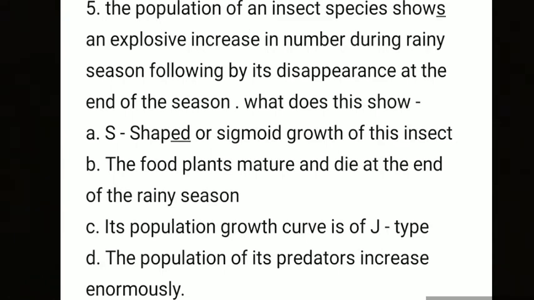During a rainy season, food, water, etc. will be found in a large quantity. So the number of insects will increase first, but after the rain, food and water will not be obtained in adequate quantity. So insects will die very fast. So we look at the J type graphs.